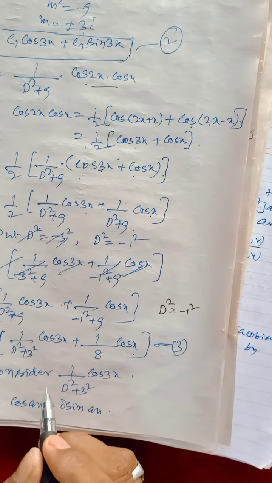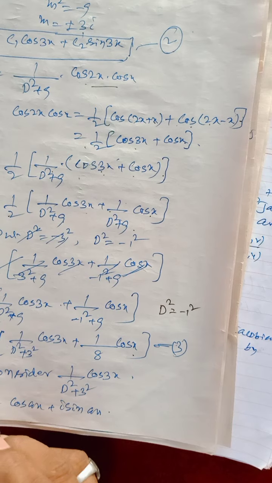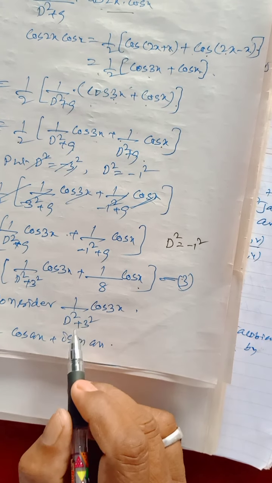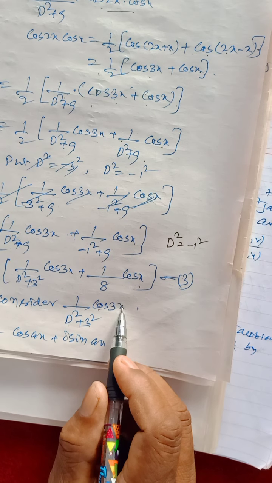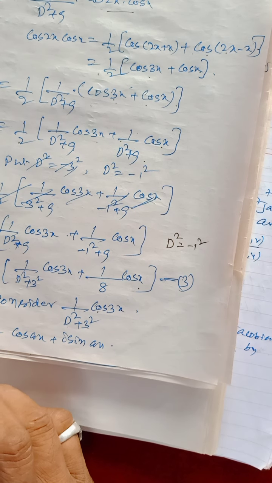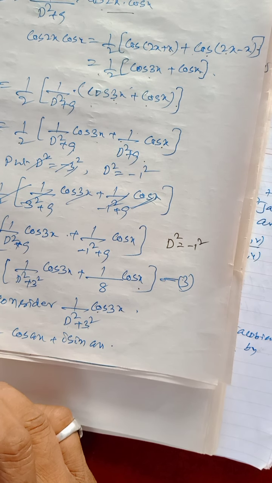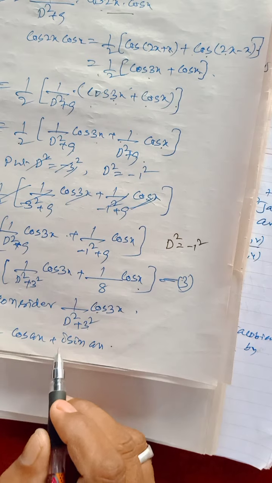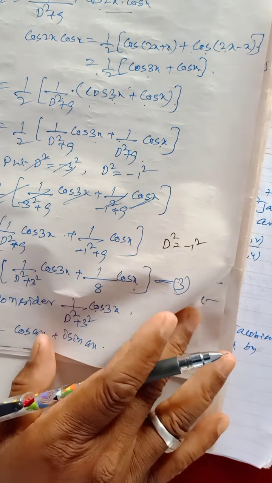Now let us consider 1/(D² + 3²) cos 3x. We know that in complex numbers e^(iax) = cos ax + i sin ax.